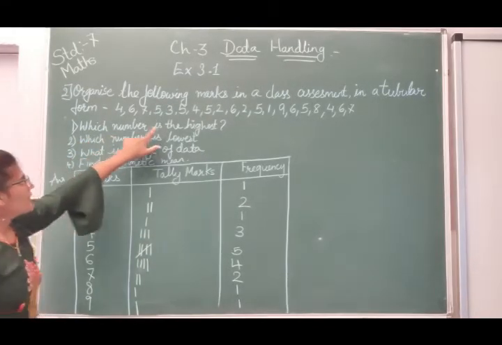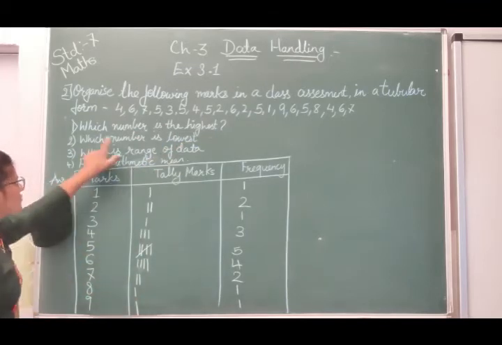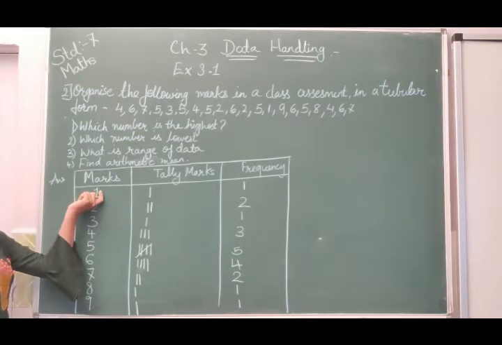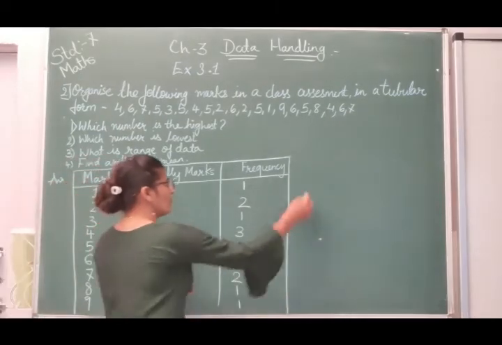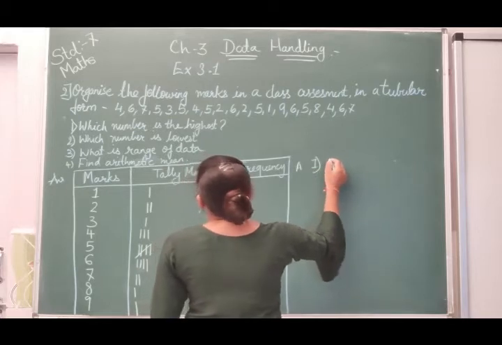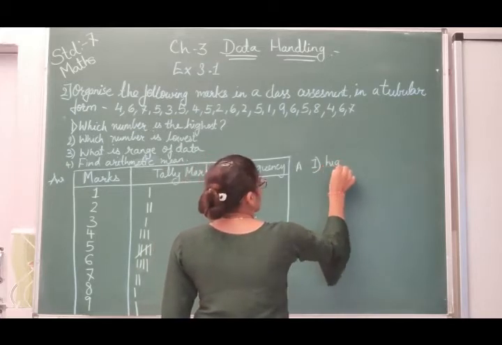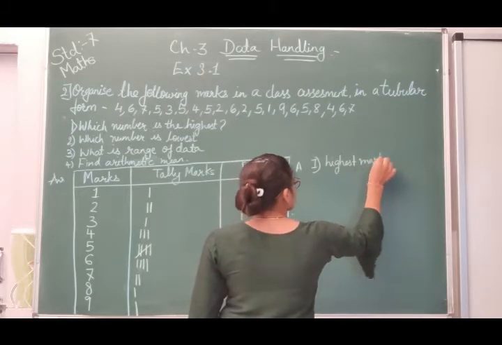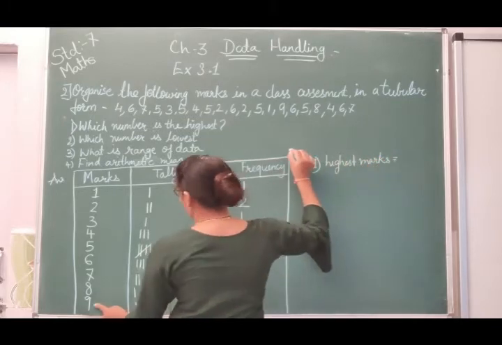Now which number is the highest and which number is the lowest? You can see from the marks that 1 is the lowest mark. The highest you can see is 9.